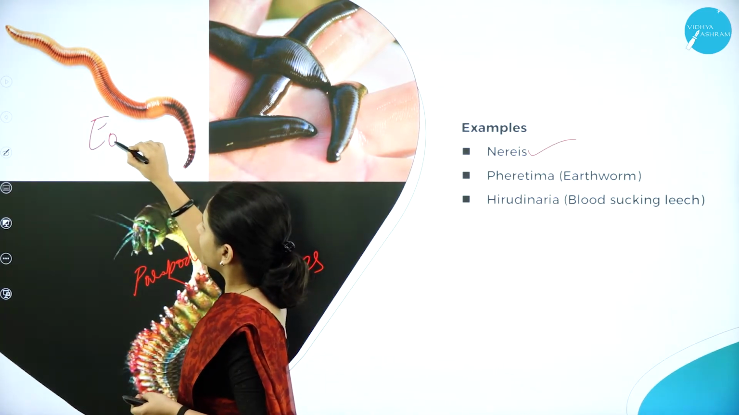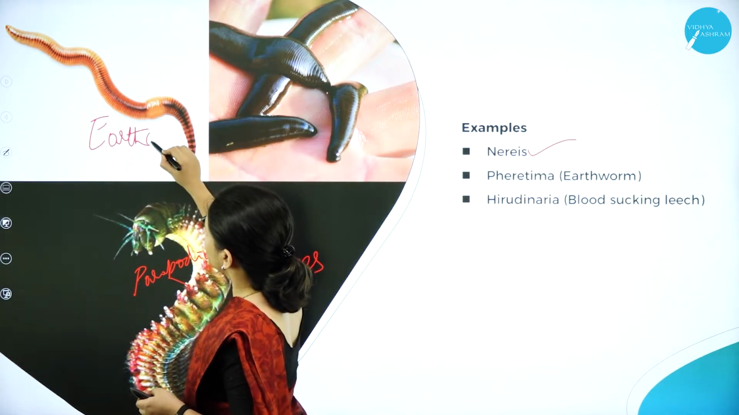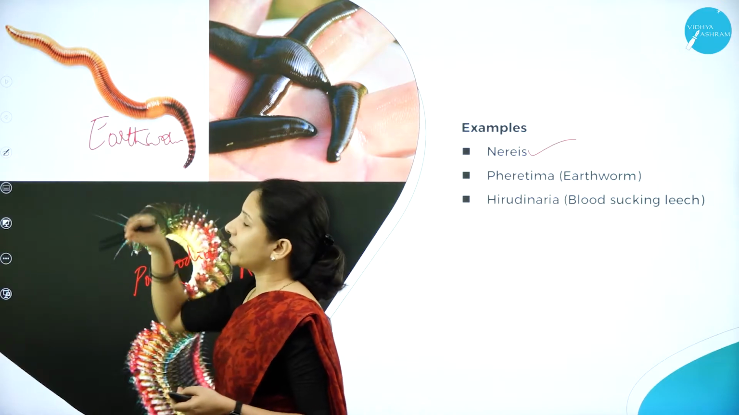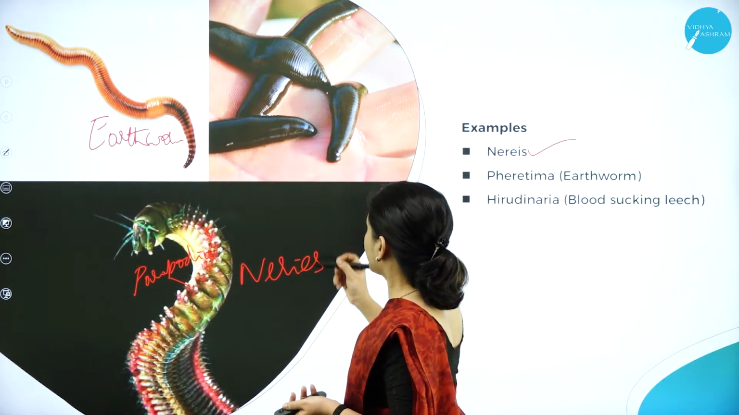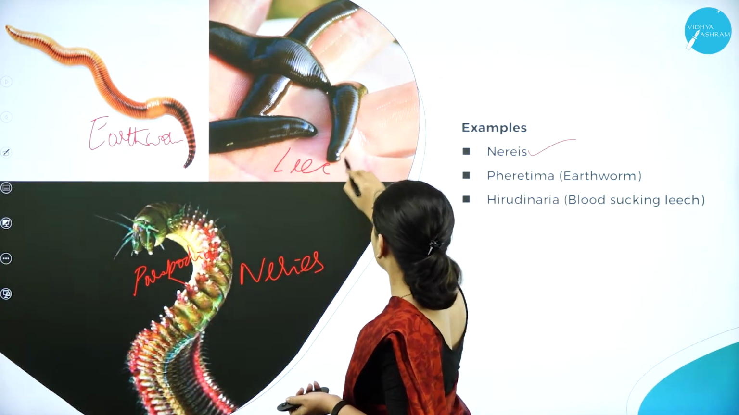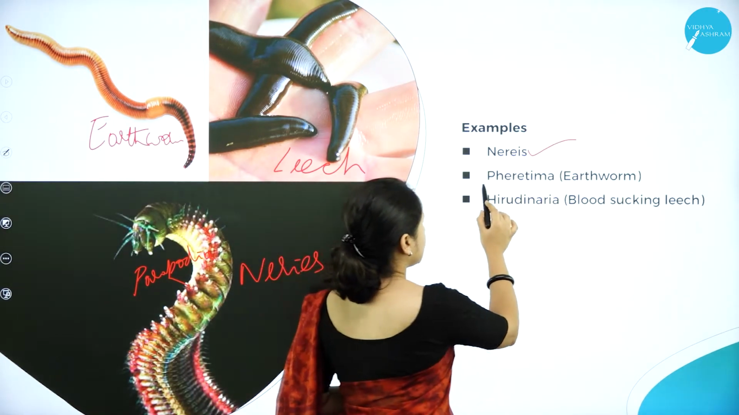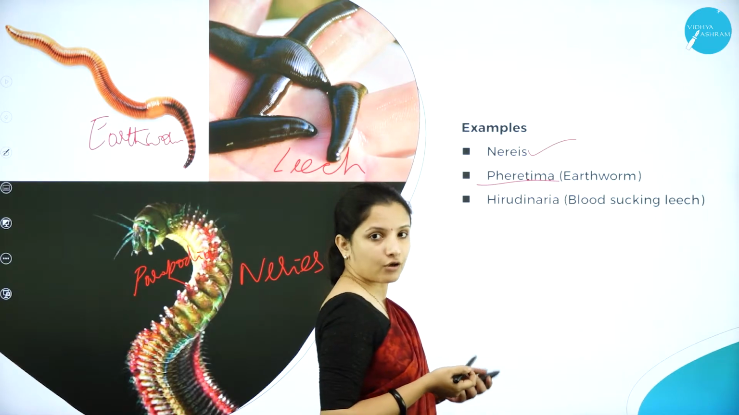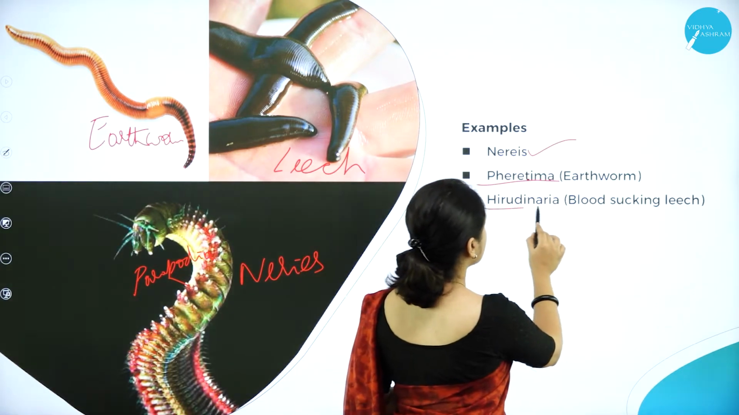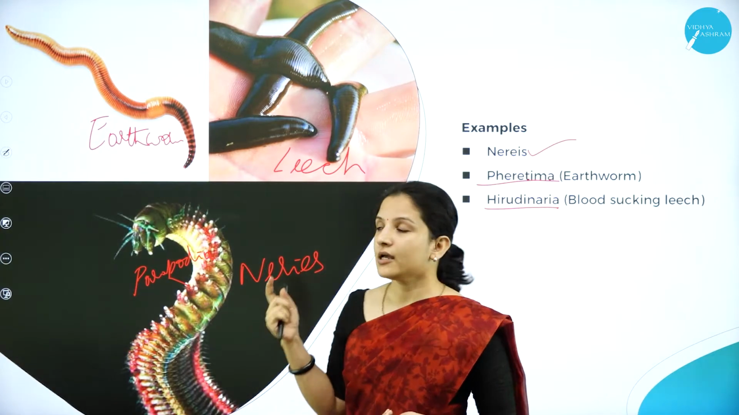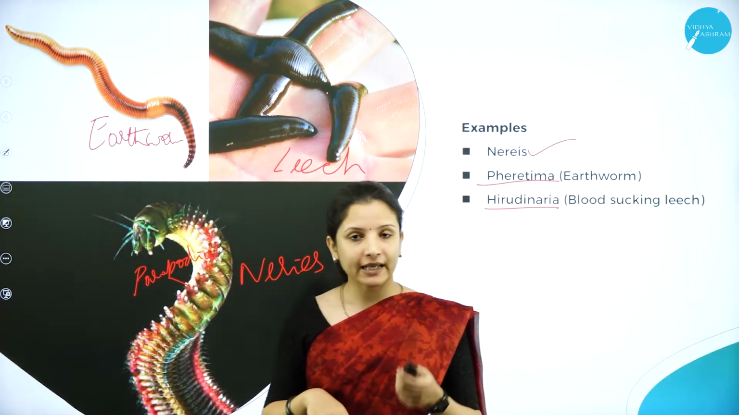So metameric segmentation is best observed in earthworm. Can you see here? They have full segments in their body. They have metameric segmentation. And also leech is one of the best examples, that is Hirudinaria. So Nereis, Pheretima, which is also called earthworm, then Hirudinaria, which is also called the blood-sucking leech. So these are the examples under the phylum Annelida.